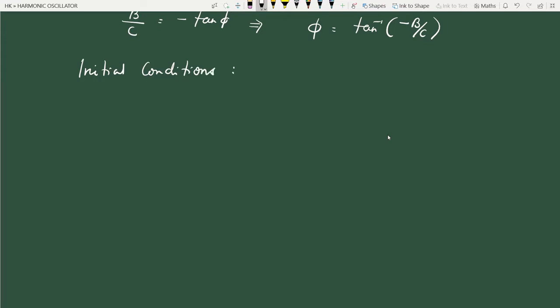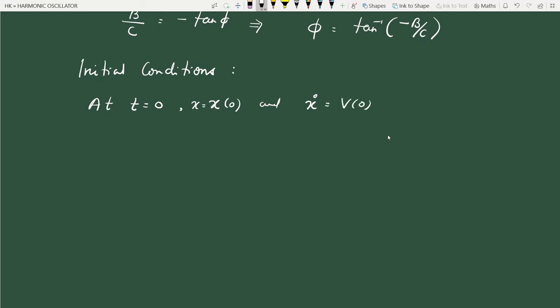So what are the initial conditions? There are different ways of specifying initial conditions. I don't assume that it's the only choice, but this is one choice. At time 0, the position and velocity are given: x is given as x of 0 and x dot, or velocity, is given as v of 0.